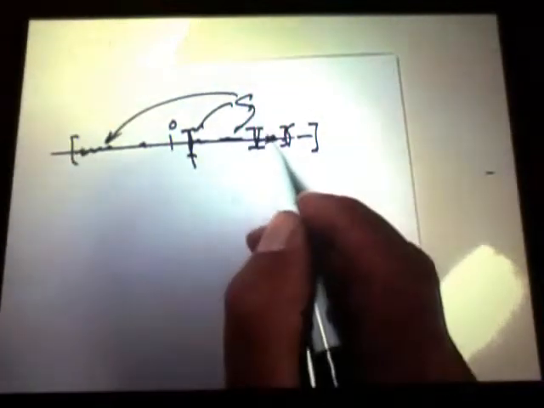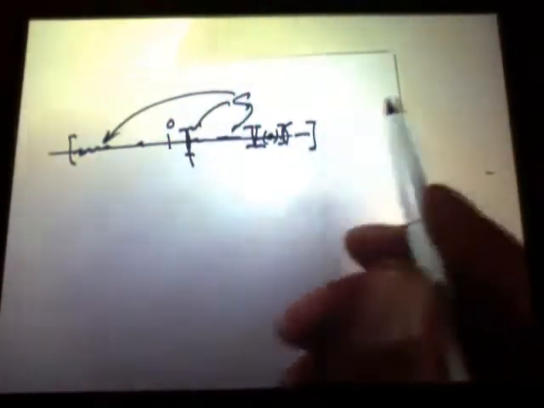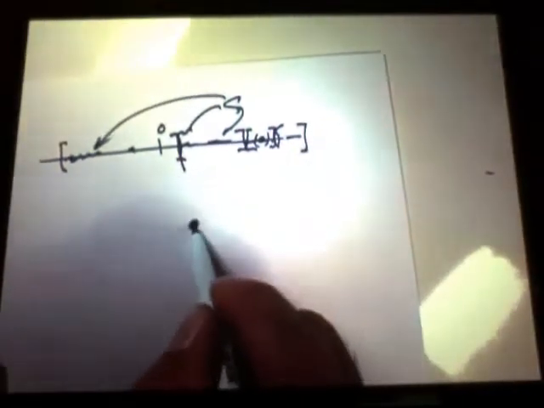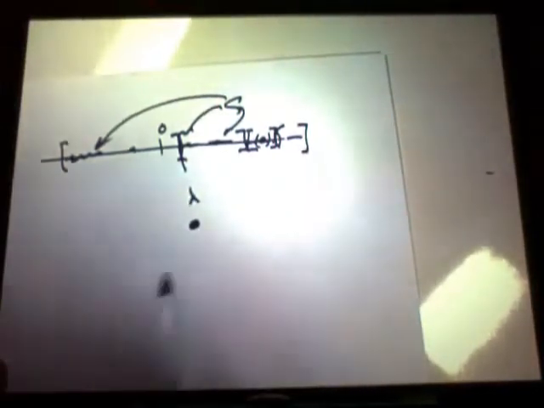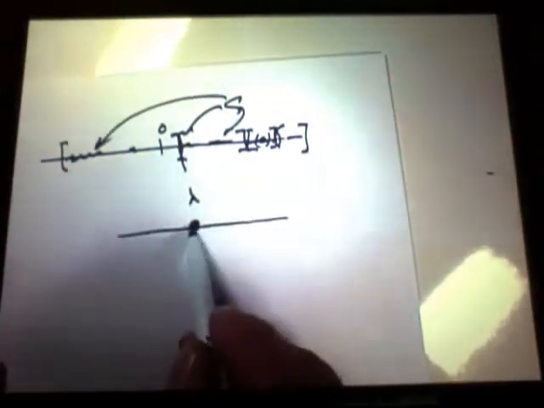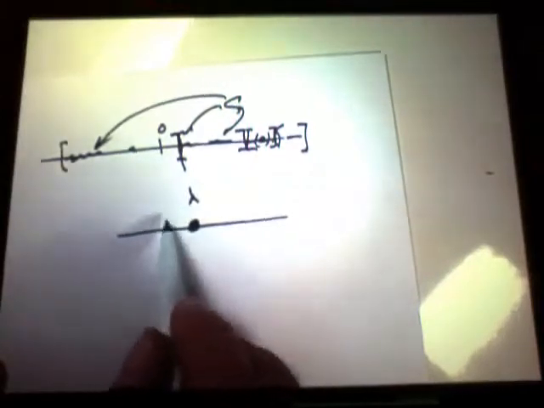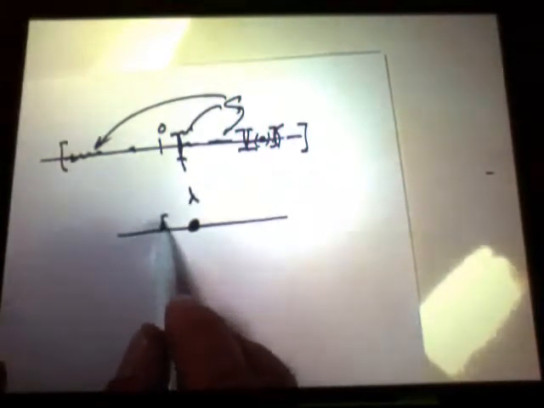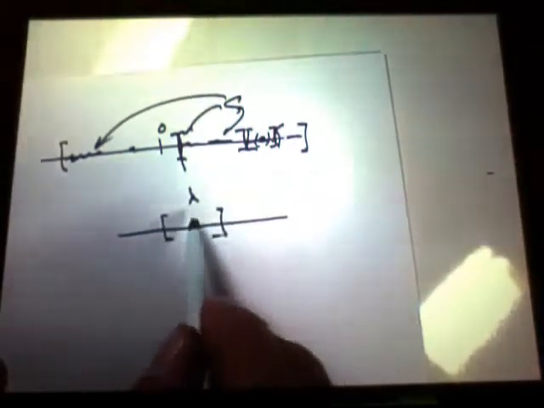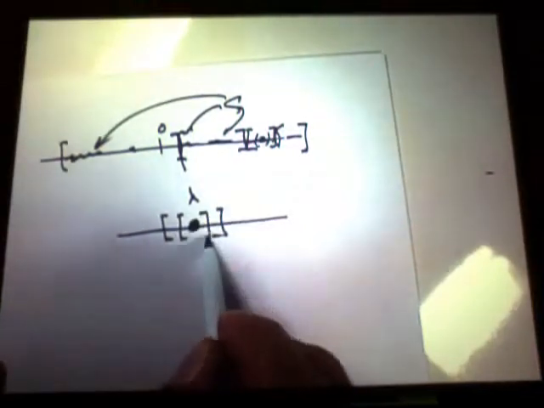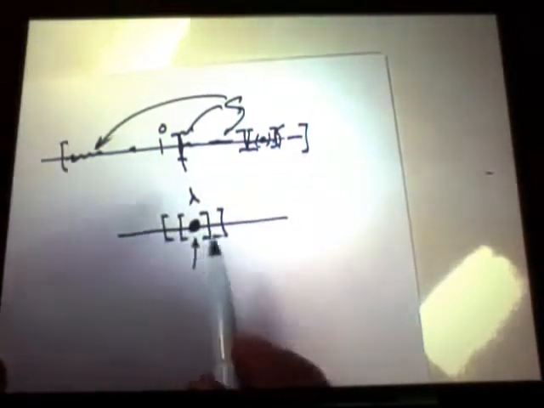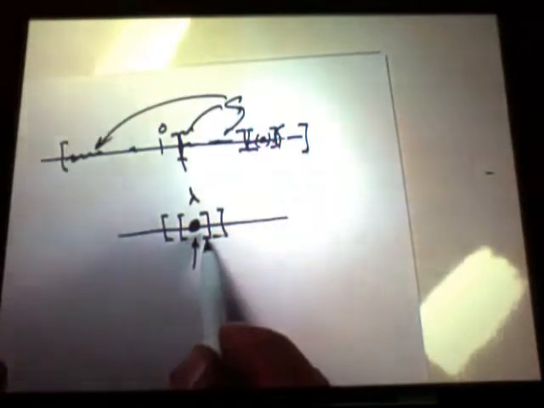Because in any neighborhood of this point, little open set, blowing this up, here's that point we have found. Remember, there was a sequence of intervals that, this is how we got lambda, right? These things collapse down to this one point.